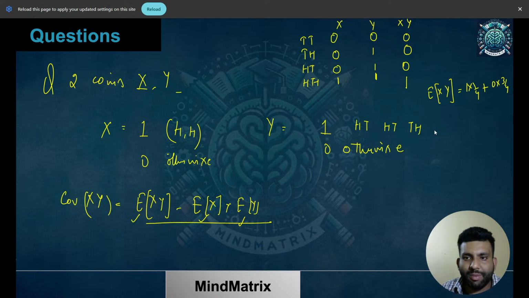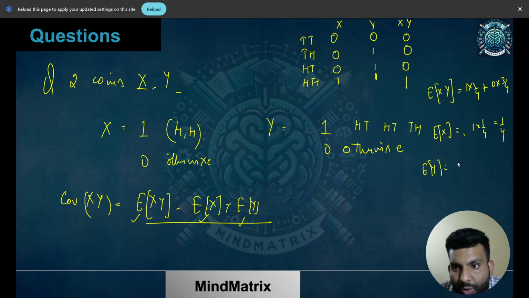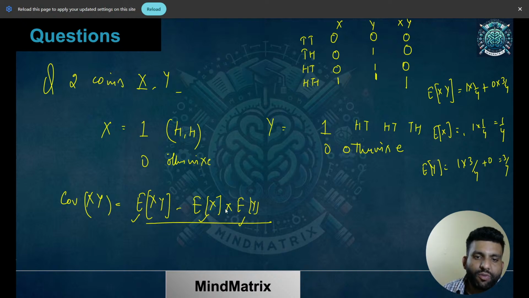And similarly, I can calculate E of x. That is going to be again 1 into 1 by 4. For the rest of the part, it would be 0. So it's going to be 1 by 4 only. And E of y is going to be what? 1 into, for 3/4 of the cases, it's 1. And for other cases, it's 0. So it's going to be 3 by 4. And now you can just use this formula to calculate the covariance. This was a very simple question. You just need to know the formula and then you could calculate it.